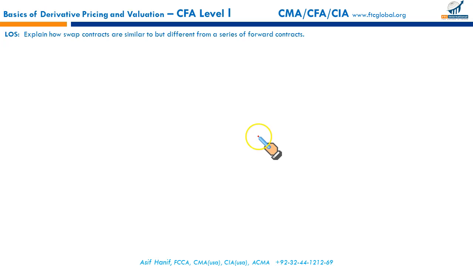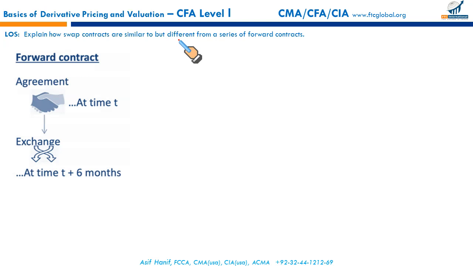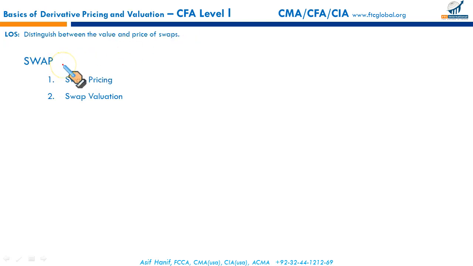Next, we explain how swap contracts are similar to but different from a series of forward contracts. But before that, we need to understand what swaps are. Swaps may involve interest rate swaps, currency swaps, and so on. A swap is a contractual agreement to exchange net cash flows for a specified pay leg and receive leg. For example, if I have to receive $100 from you under the swap agreement, and I have to pay maybe $90 to you, I will simply receive $10 from you. That's the net cash flow.